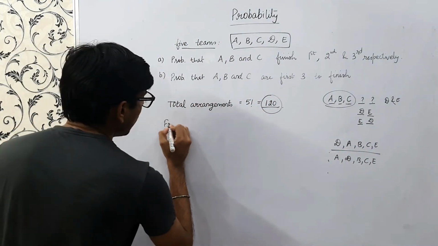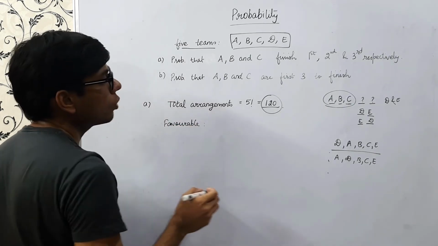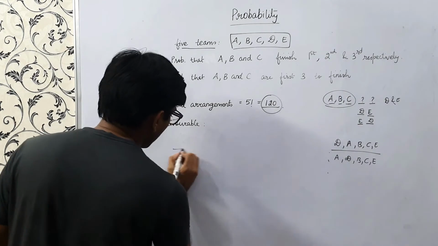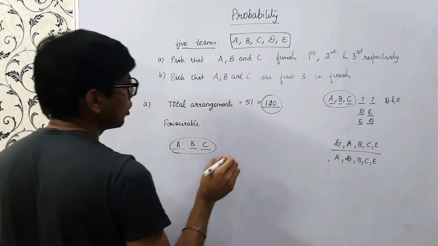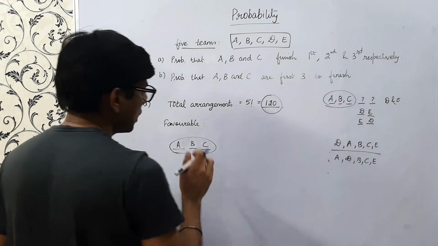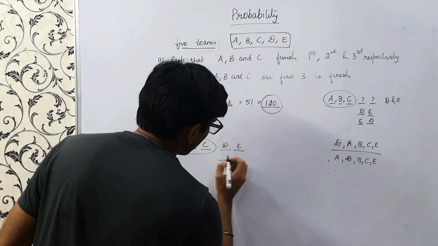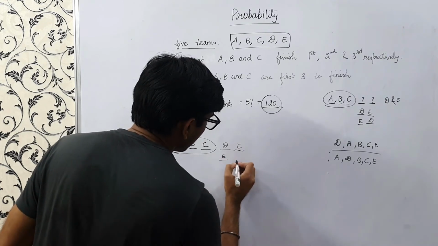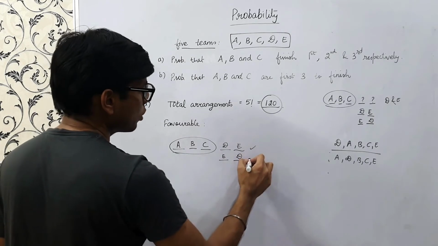Now we will calculate what the favorable ones are. So if you see what are the favorable ones, we want A, B and C. This is fixed. We want the first, second and third to be A, B, C. Now here it's D, E, now E, D. So there are only 2 cases. One is this, one is this.